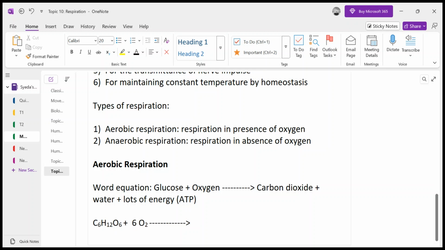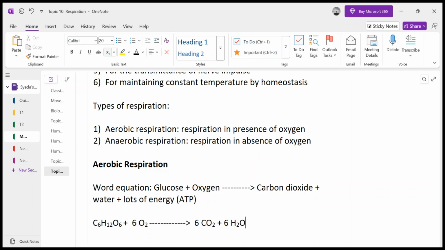C6H12O6 plus 6O2, after reaction it gives 6CO2, which is carbon dioxide, plus 6H2O, meaning 6 molecules of water are produced, and 6 molecules of carbon dioxide are produced. And if any one of you knows, this is just the opposite of photosynthesis. Photosynthesis is 6CO2 plus 6H2O, and after reaction it gives glucose and oxygen. So respiration is actually the opposite of photosynthesis.